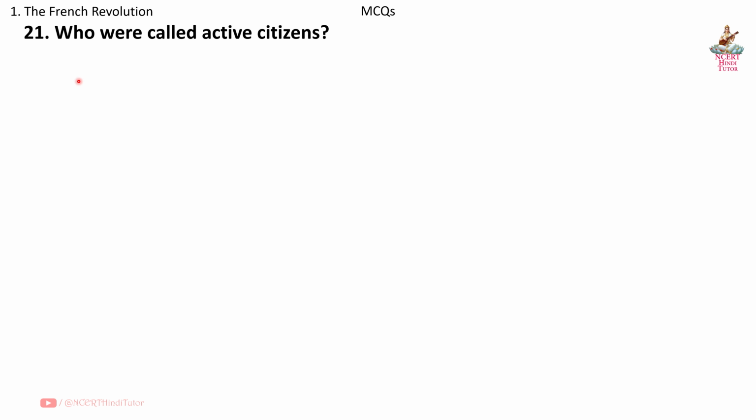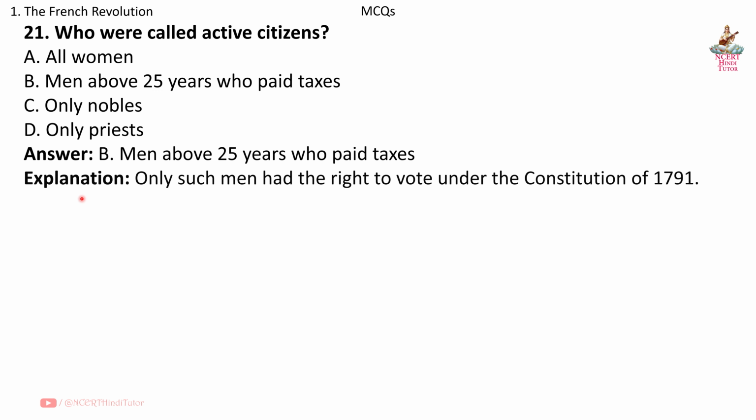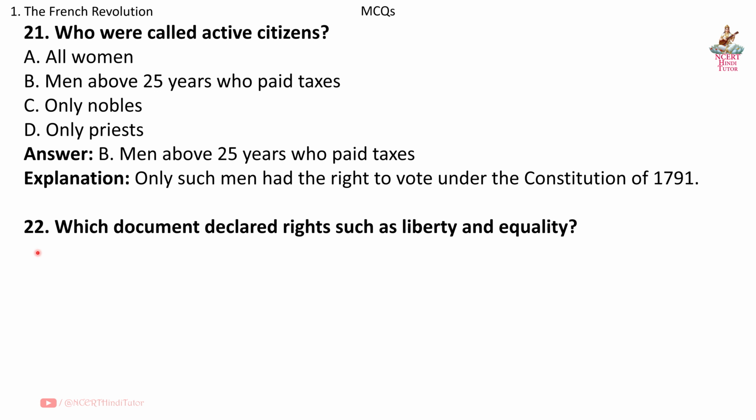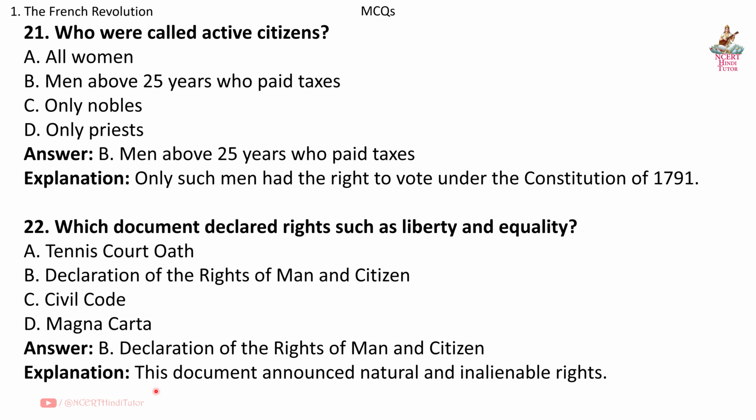Question 21. Who were called active citizens? Answer B. Men above 25 years who paid taxes. Explanation. Only such men had the right to vote under the Constitution of 1791. Question 22. Which document declared rights such as liberty and equality? Answer B. Declaration of the Rights of Man and Citizen. Explanation. This document announced natural and inalienable rights.